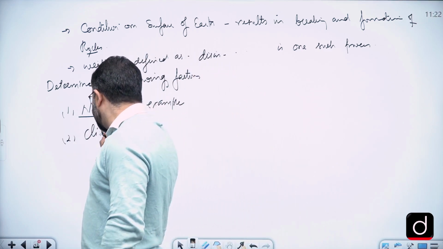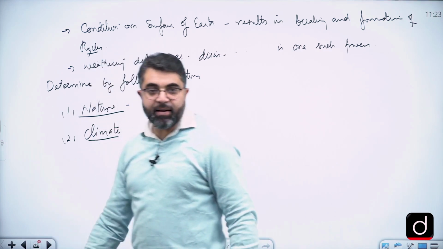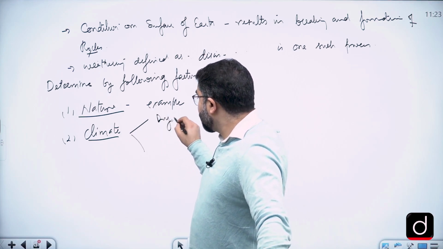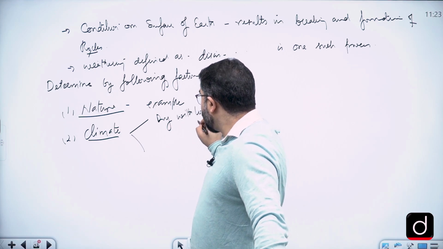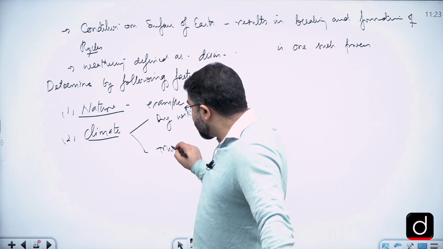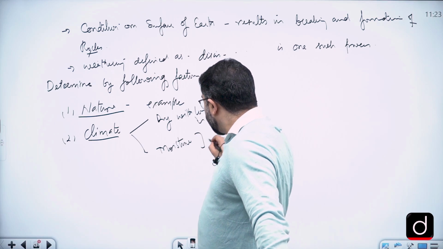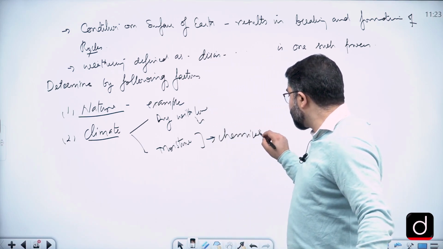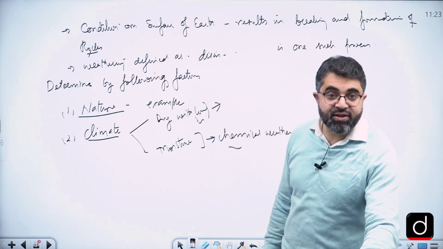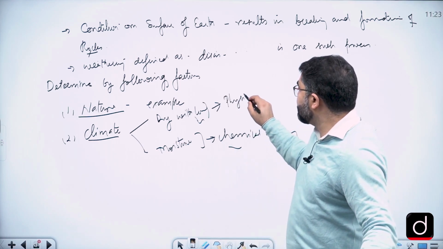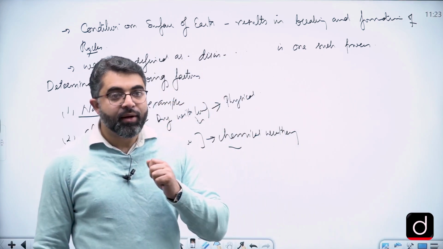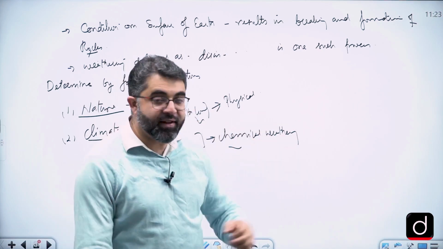Then second, climatic conditions: nature of rocks and climatic conditions. For climatic conditions, you can talk about two conditions. One is extreme dryness with low temperature or high temperature, where you can write simply cold deserts or hot deserts, and regions with moist conditions. Here in moist conditions, chemical weathering is more prominent. In drier or extreme climatic conditions, physical weathering is a more frequent process.